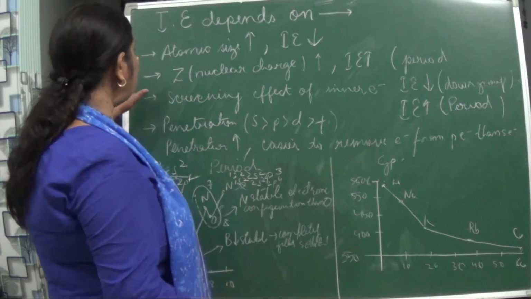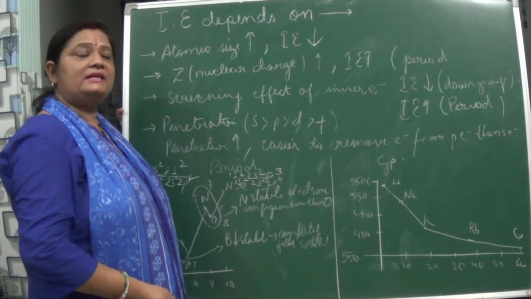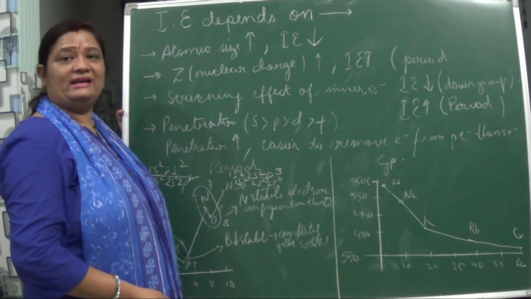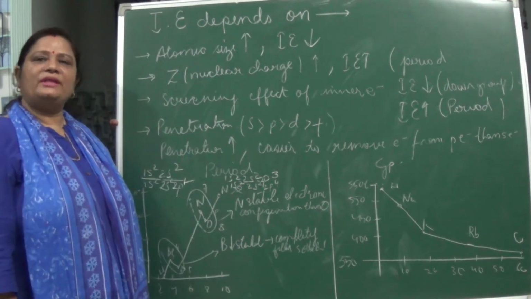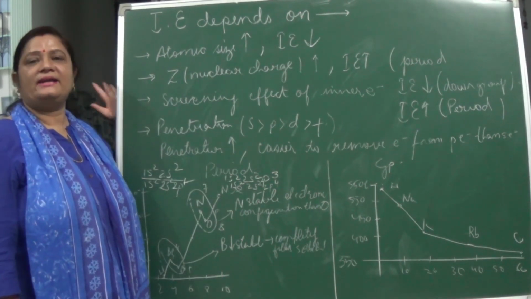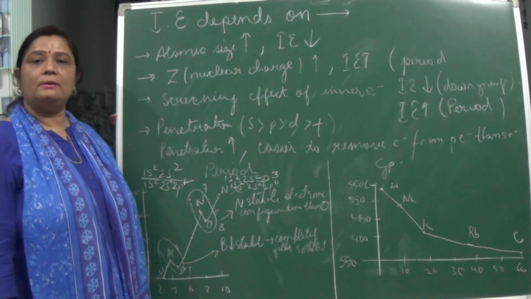Okay, so in this video I have explained to you all about ionization enthalpy. In the next video we will be studying about electron gain enthalpy and electronegativity. So in this class we have studied the ionization enthalpy in detail. In the next class we will be studying about electron gain enthalpy and electronegativity.